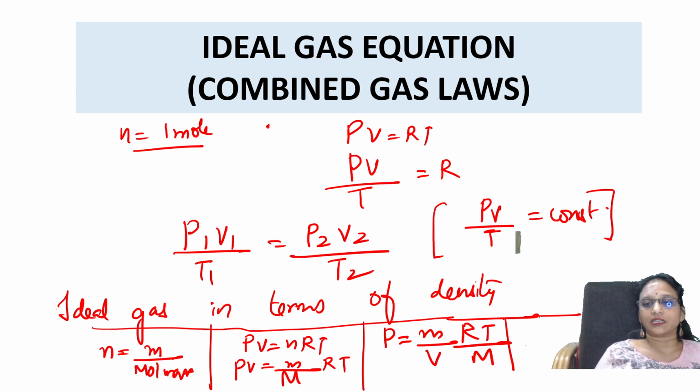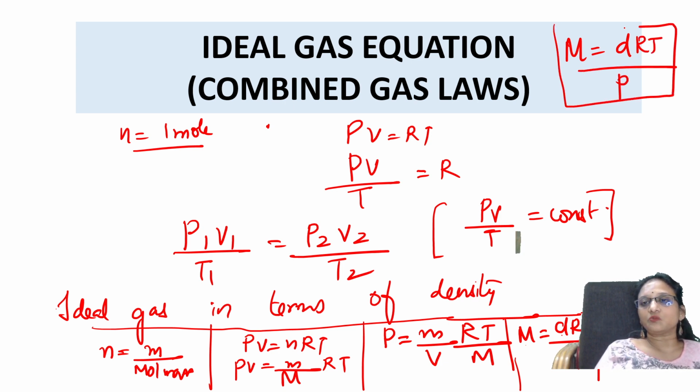Hope I'm not covering the picture. So capital M is equal to dRT by P. How did you get this, ma'am? Mass by volume is nothing but density. So M is equal to dRT by P. This is one more formula in terms of density.